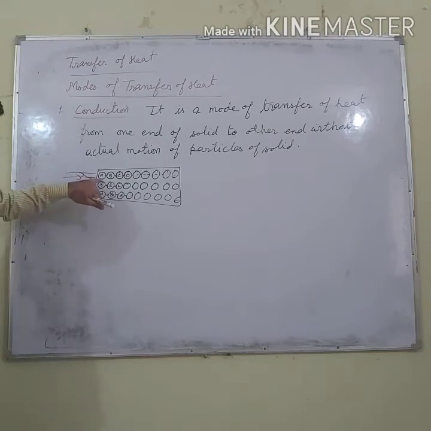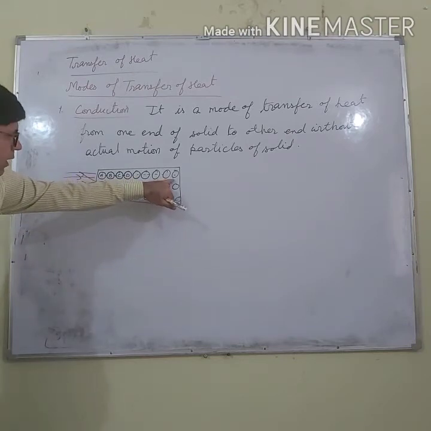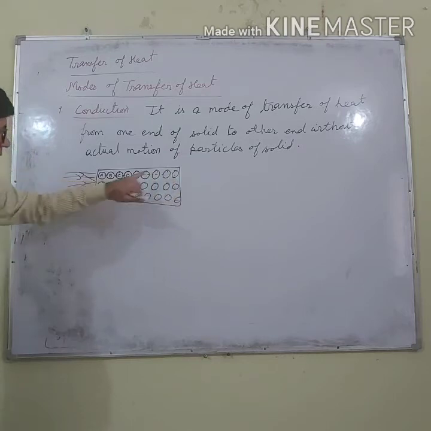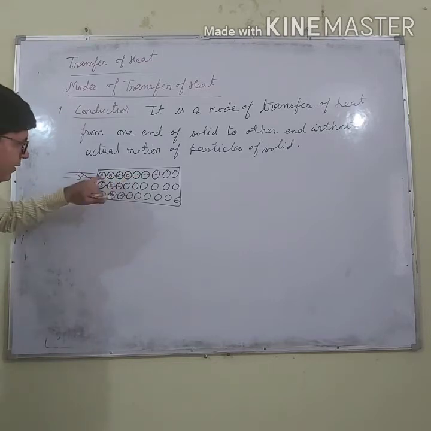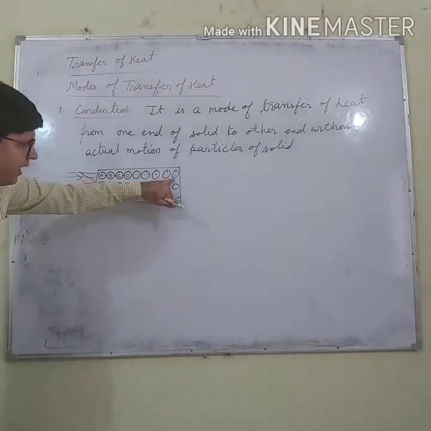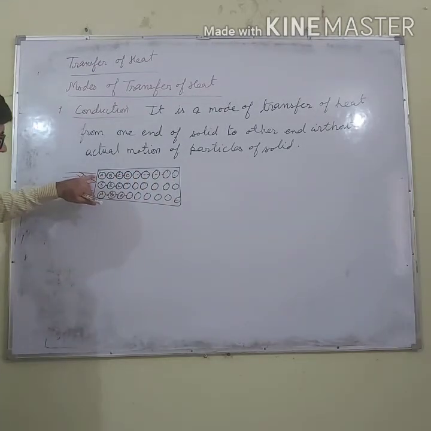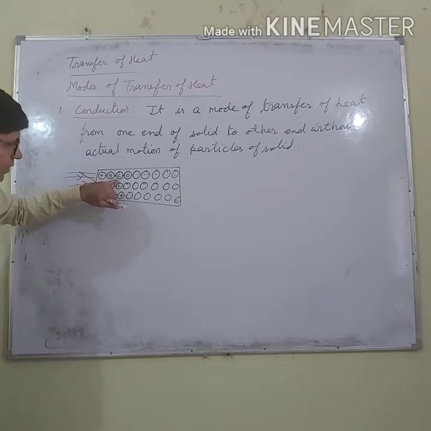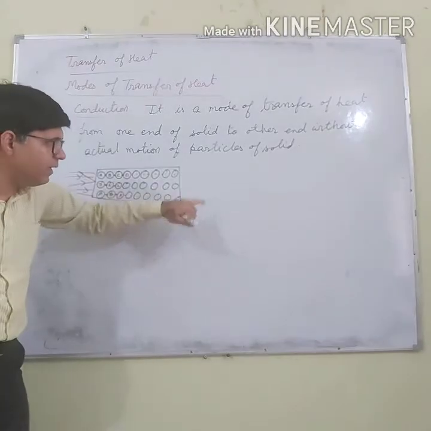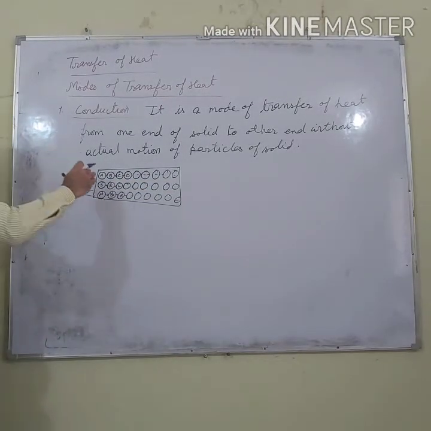So it is similar to if I have to send the notebook to the last student, I will give the notebook to A, A gives to B, B gives to C. In this way, if I have to send the heat to the last end, I will heat up this end. By heating up this end, A will give the heat to B, B to C, C to D. In this way, the heat reaches from first to last. This mode of transfer of heat is called conduction.